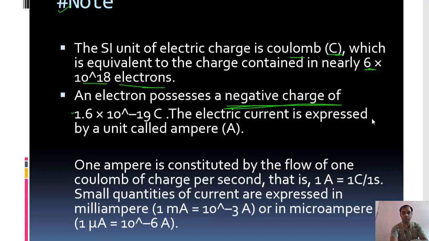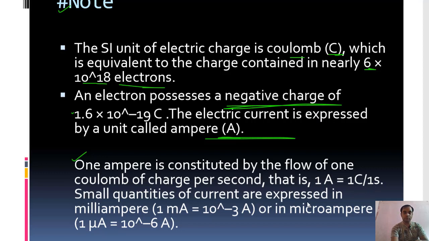The electric current is expressed by a unit called ampere. SI unit of electric charge is coulomb. SI unit of electric current is ampere. So what is ampere? 1 ampere is constituted by the flow of 1 coulomb charge per second. That means if 1 coulomb charge flows for 1 second, it is known as 1 ampere. That is, 1 ampere equals 1 coulomb divided by 1 second.